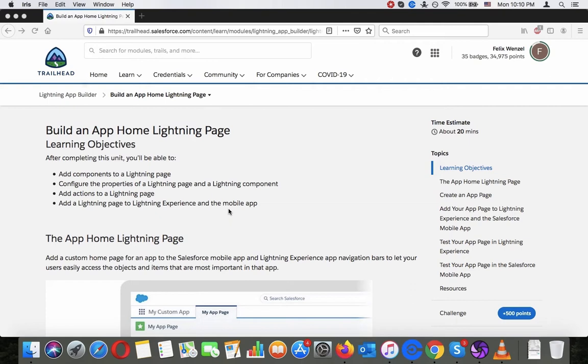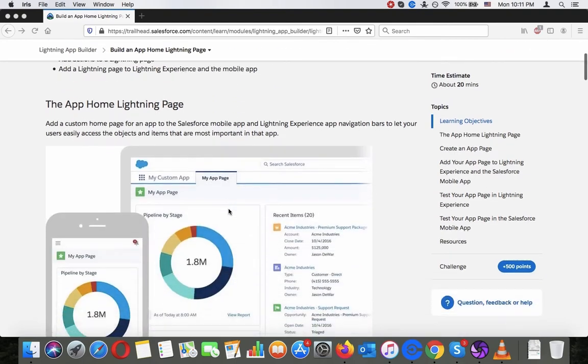The learning objectives are, after completing this unit, you will be able to add components to a Lightning page, configure the properties of a Lightning page and a Lightning component, add actions to a Lightning page, and add a Lightning page to Lightning Experience and the mobile app.